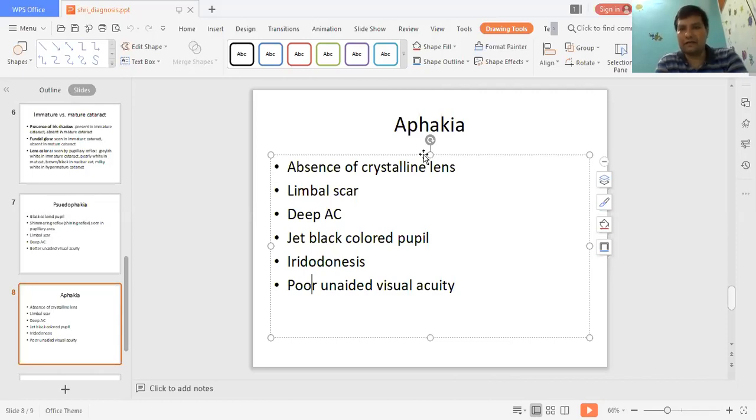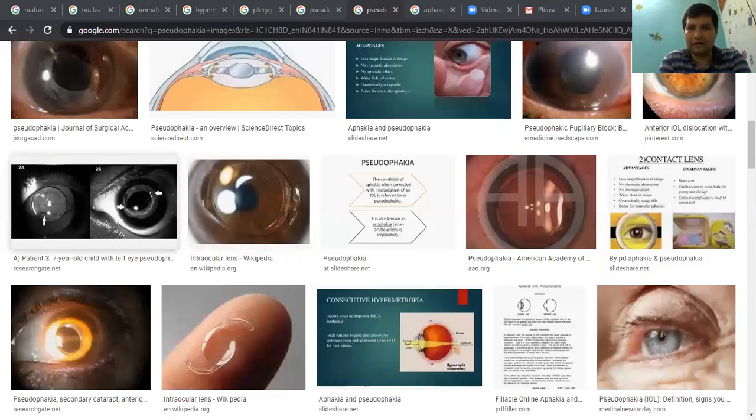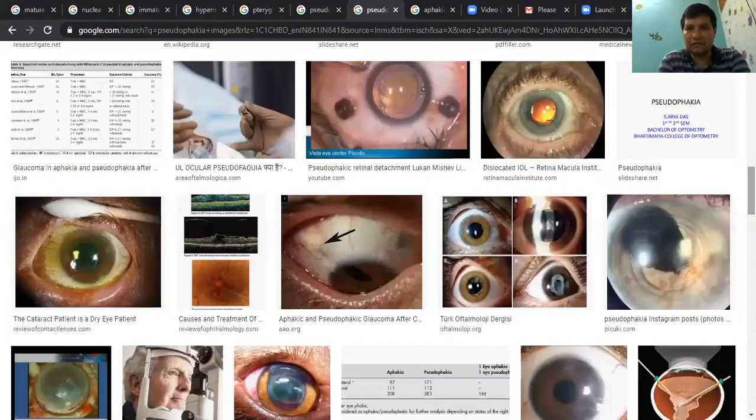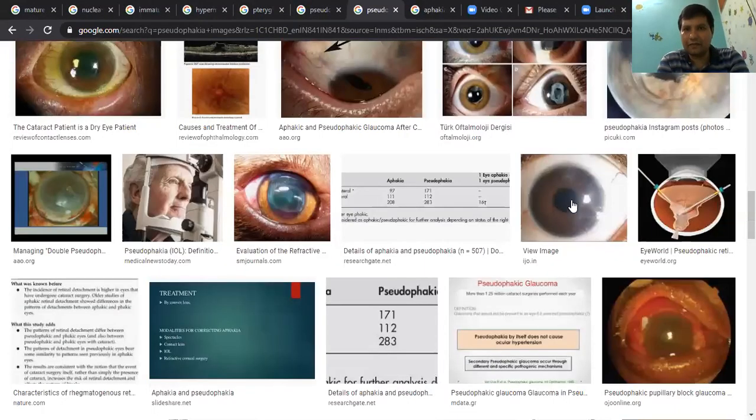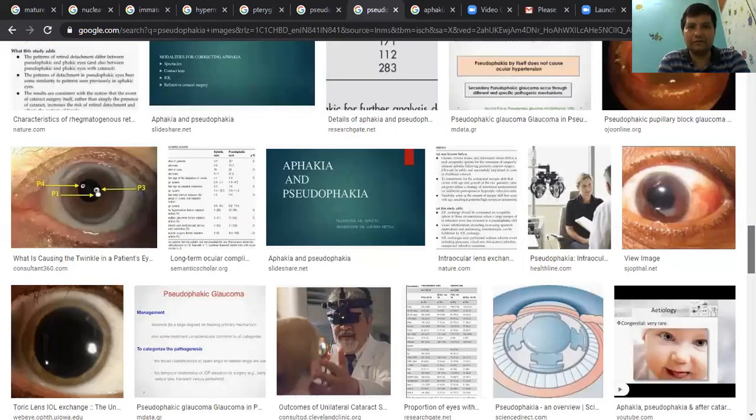Let me try to show you some images of aphakia. So these are the images of pseudophakia. I hope you have seen that. So this is pseudophakia where the pupil is black in color. It is not jet black. It is black in color, and you can see a shining reflex.